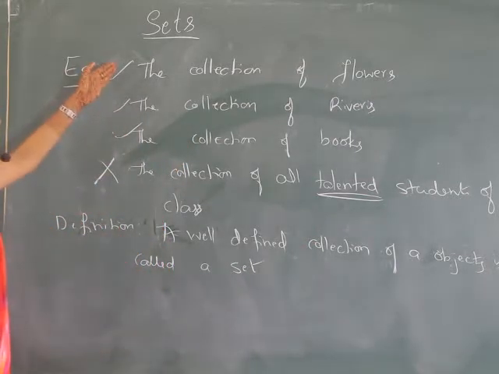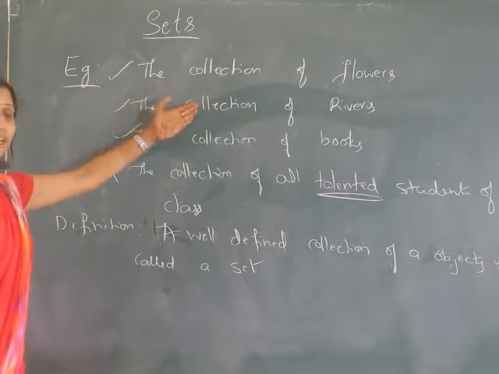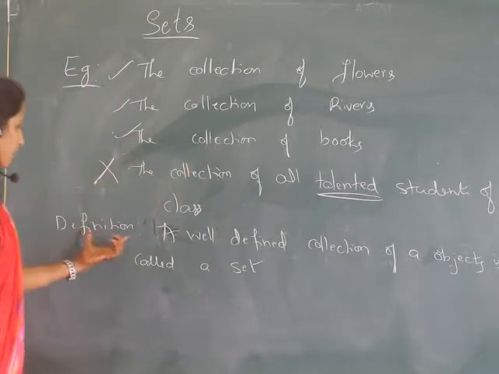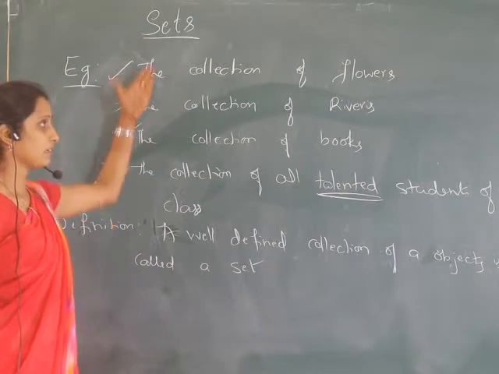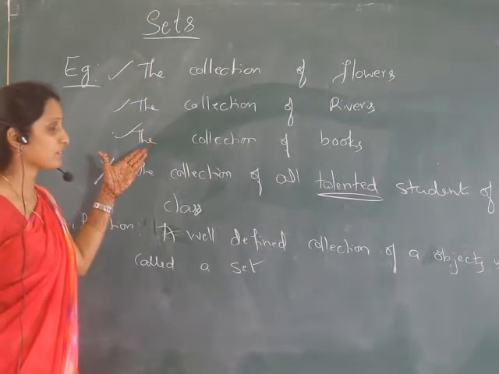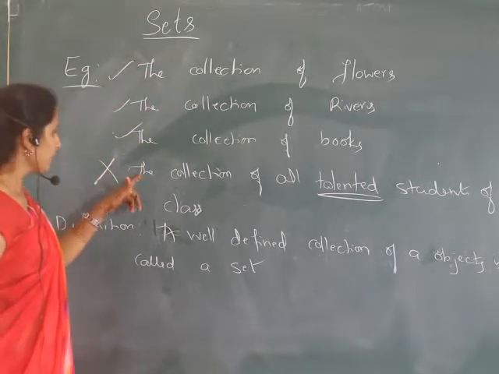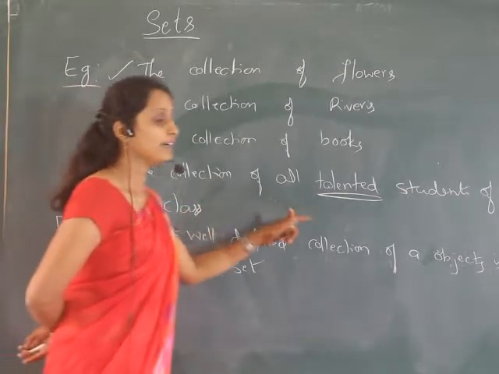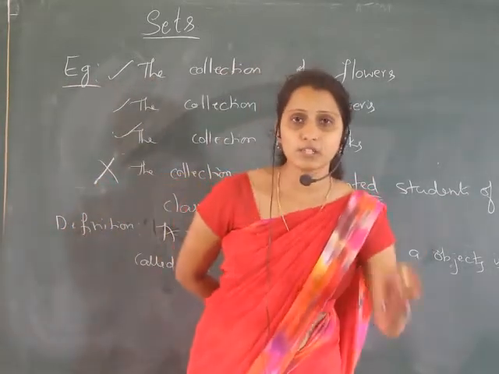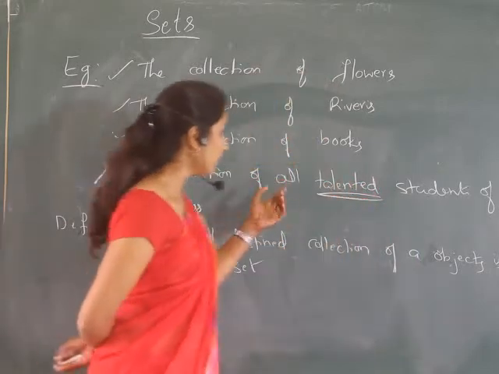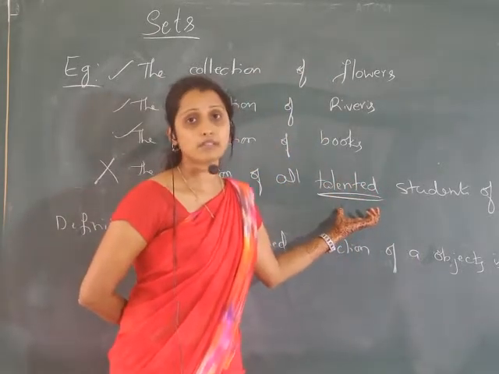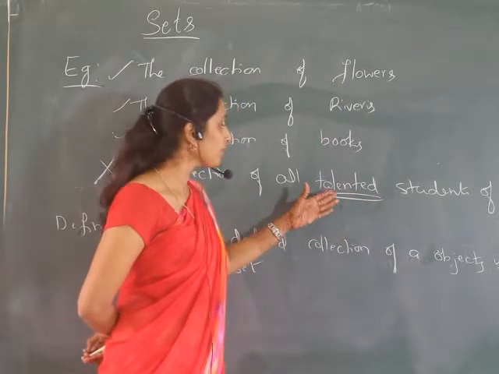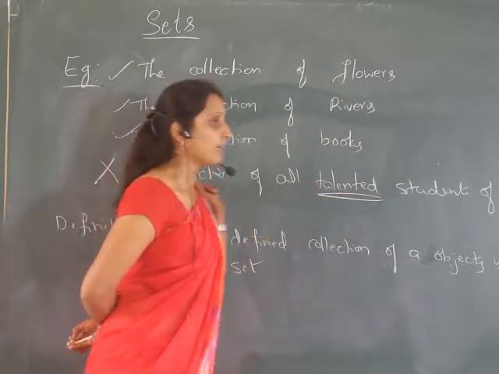So the examples are the collection of flowers, the collection of rivers, the collection of books. First you write the definition, and after the definition write these examples. And take this example, the collection of all talented students of a class. So this is not a set, because here we have used the word talented, and that varies from person to person.